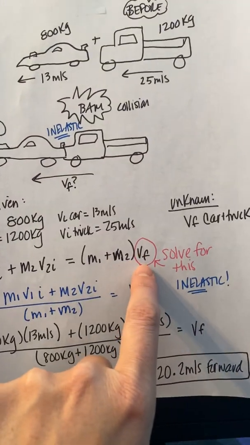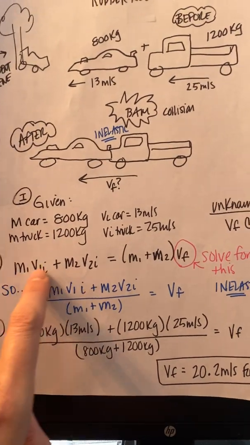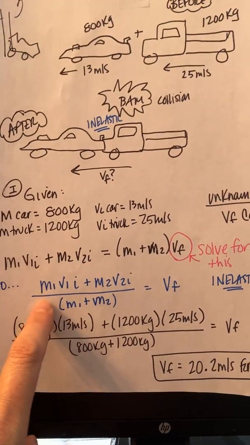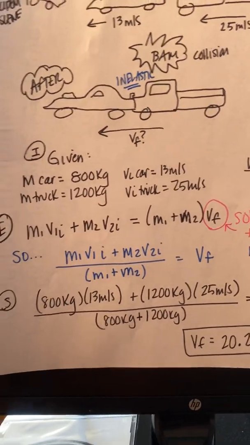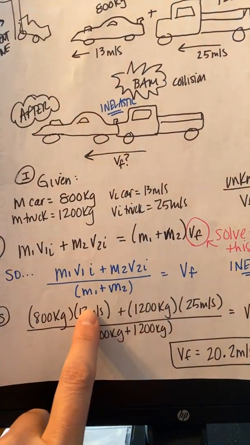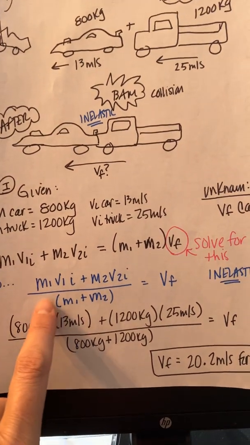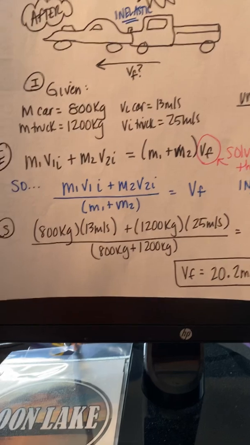We're solving for VF, so we have to get these masses on the other side of the equation. So this is our initial or original equation, and this is our manipulated equation where we manipulate to solve for velocity final on its own. So we have to take this, bring it over by dividing. We're multiplying here, so we divide on the other side. We get this here. When we plug in, we get 800 times 13,